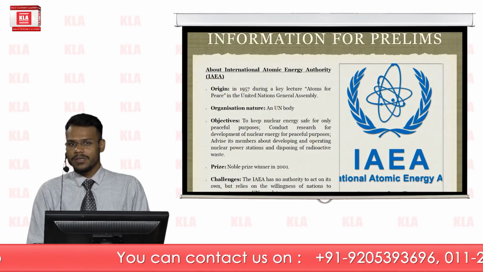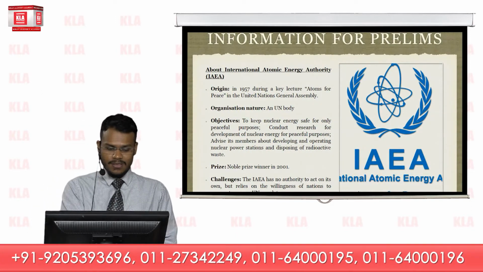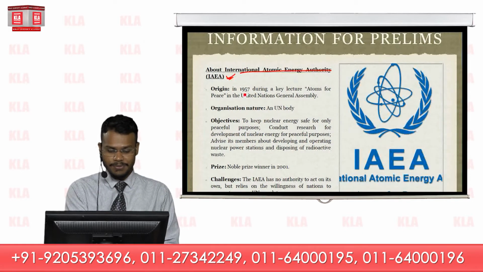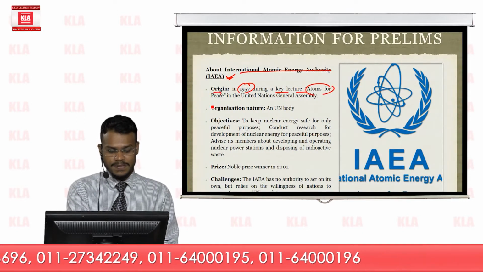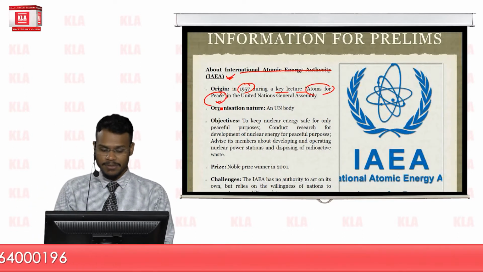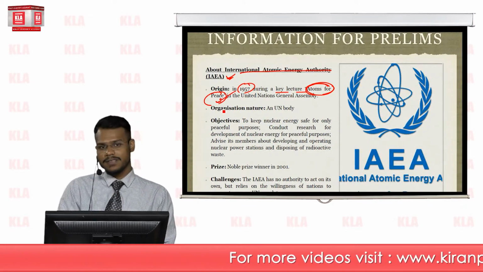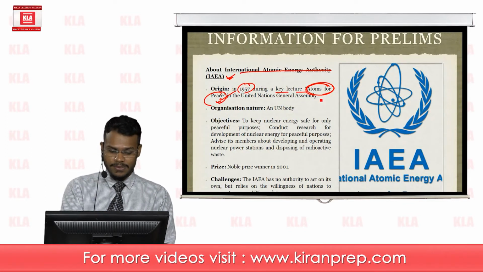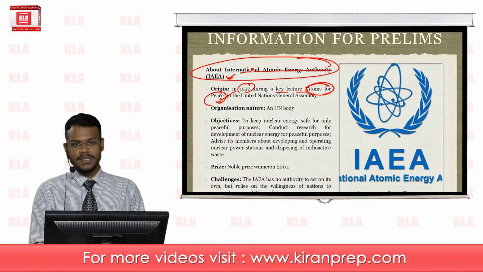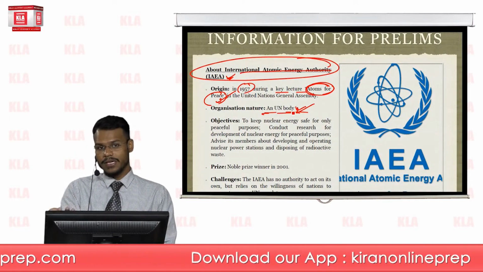Now we'll see some factual information which is very important for the prelims examination. So we'll see what this International Atomic Energy Agency is about. It originated in 1957 from a key lecture, Atoms for Peace. The United States President had given this lecture in the United Nations General Assembly in 1954. That speech was known as Atoms for Peace, and resulting from this speech, in 1957 this agency came into place. It is an organization under the United Nations ambit, under the direct supervision and administration of the United Nations.